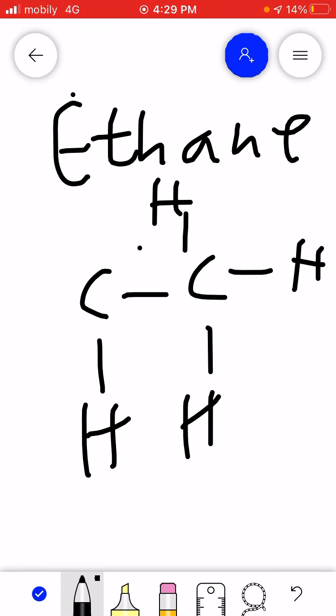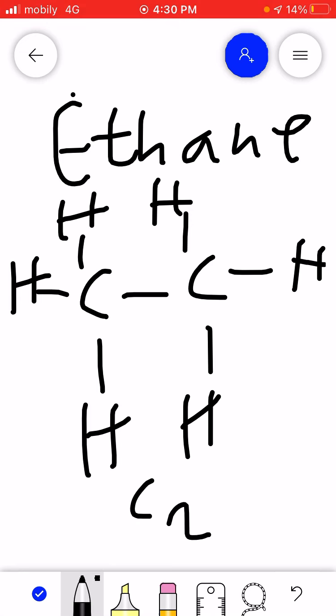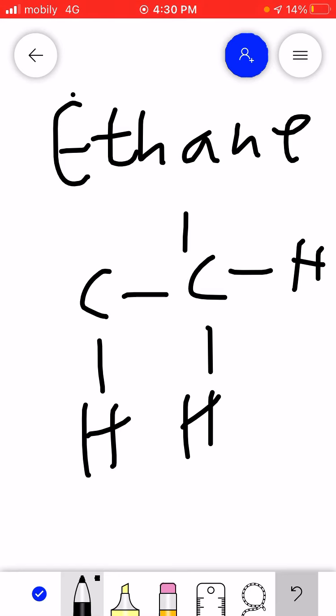We cannot put hydrogen in here because it's already been attached to a carbon. Here is hydrogen, here is hydrogen. So how can we write this? Well, it's a C2. How many H's do we got? C2H6. All right, this is basically ethane.